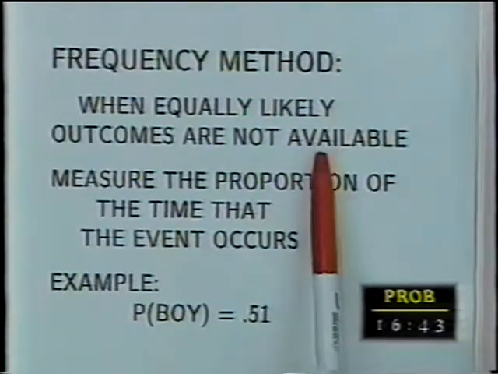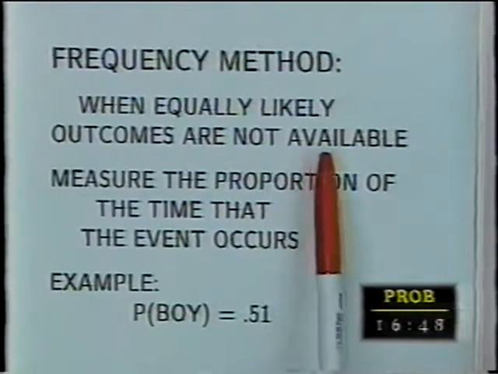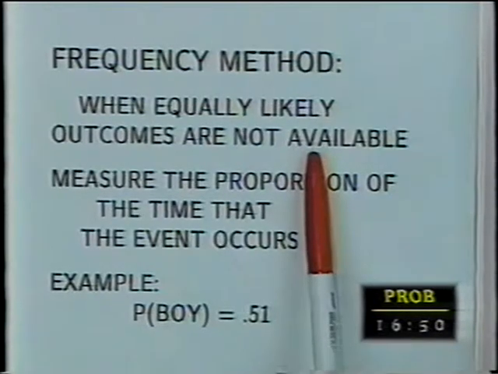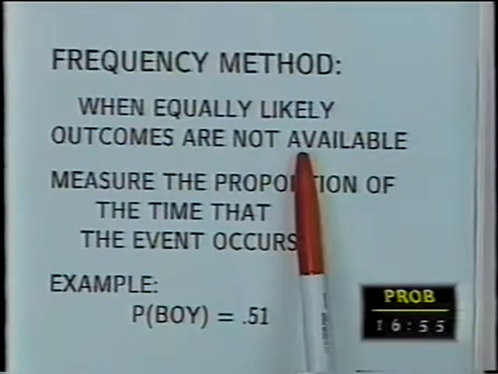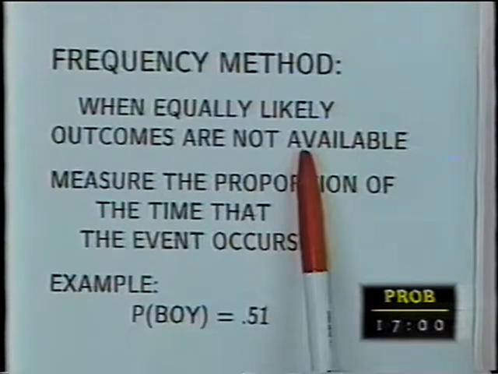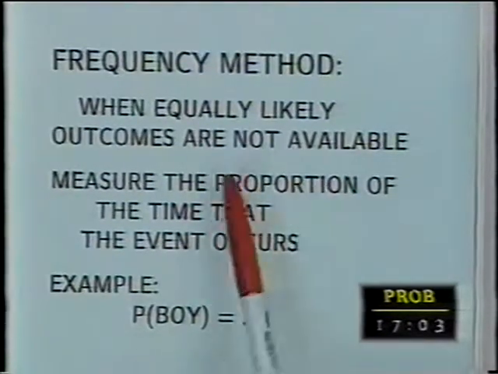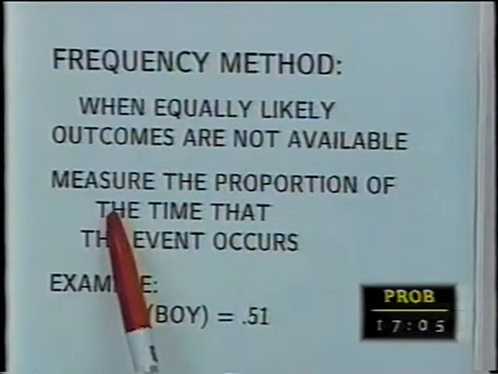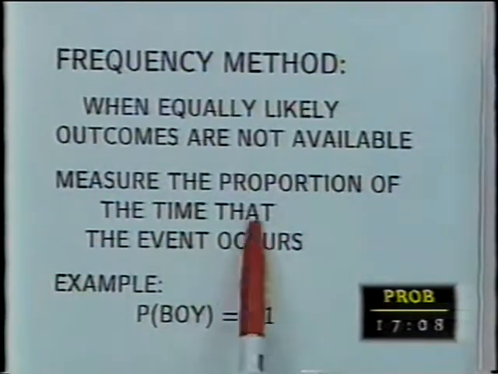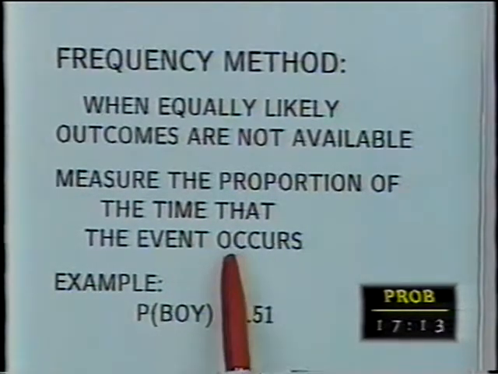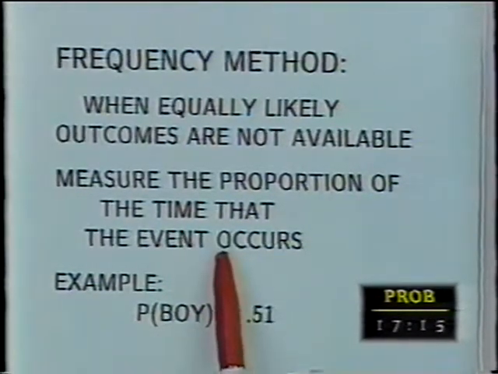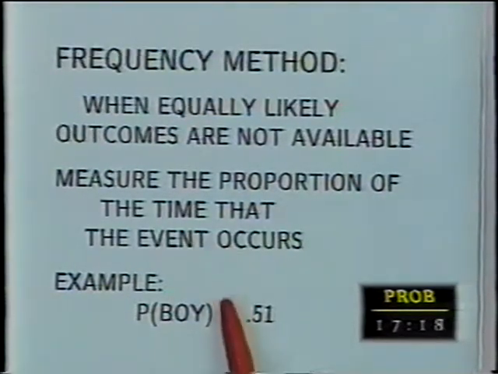That's the first way you go. If they want you to fine-tune it, then you say, well, I'll have to go and check it out. But use the equally likely outcomes whenever you can. But if they're not available, for unbalanced situations which do not have any possibility of being equally likely, you would simply use the frequency method, which says measure the proportion of time that the event occurs over a very large number. And that won't be exactly it, but at least it'll be close.